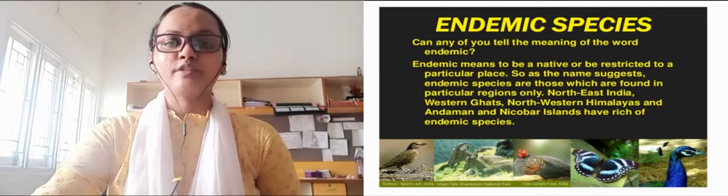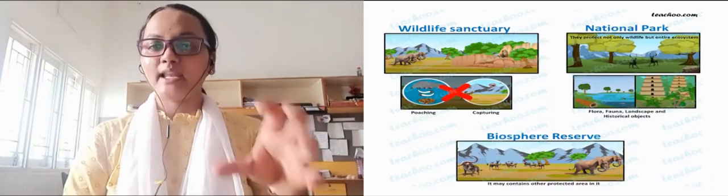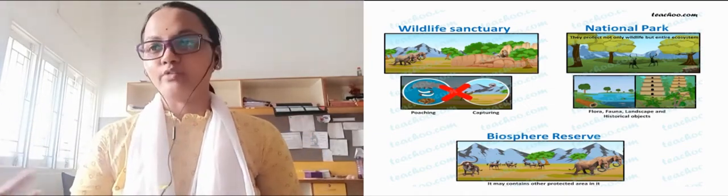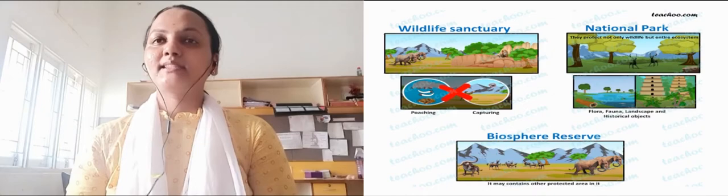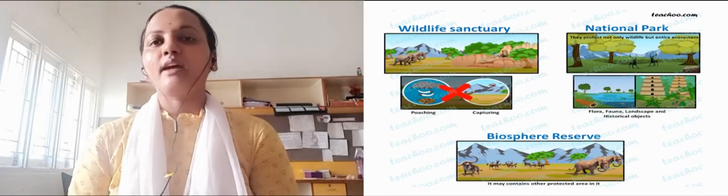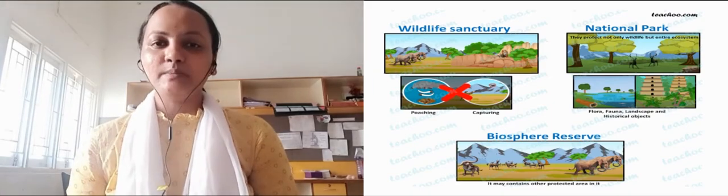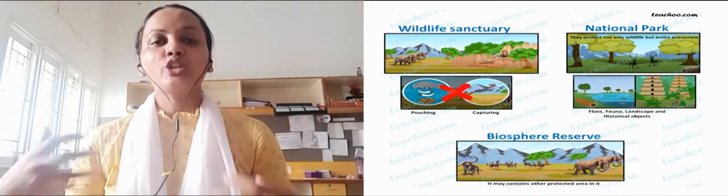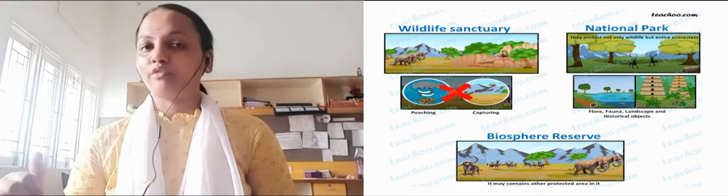So this was the first slide. Let us move to our next slide, which is related to wildlife sanctuary, national park and biosphere reserve. We have already studied it before in our previous part. So let's get started with wildlife sanctuary. What is a wildlife sanctuary? A wildlife sanctuary is a place where wild animals are preserved. They are given a natural environment to live in, like a forest. In short, it is a type of forest prepared by humans for the sake of wild animals.